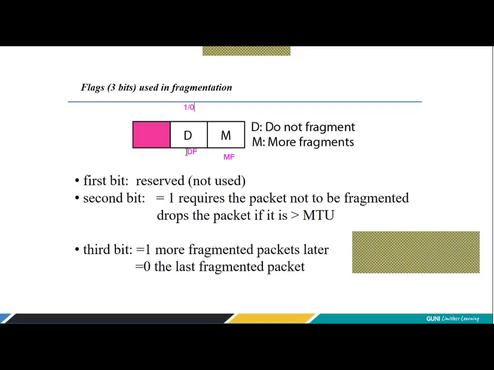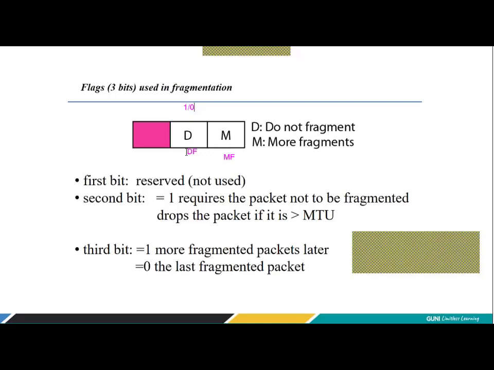So DF by default is 0. If the source decides, the intermediate router cannot divide the packets. Actually, you can set DF equal to 1. Don't fragment. अगर वो 1 होगा तो बीच वाले राउटर को परमिशन नहीं है डिवाइड करने की. That's it. MF, more fragments.